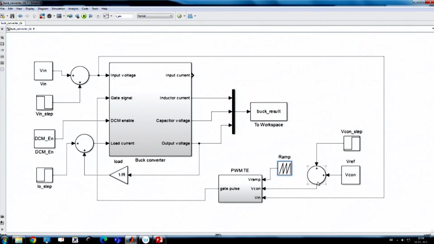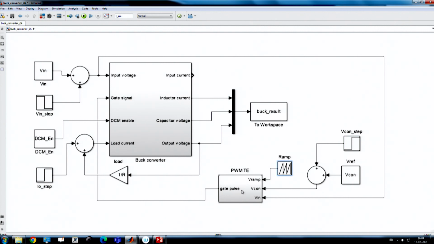Next, to this sawtooth waveform comparison we are giving a constant voltage, and we can also apply a step transient in the constant voltage, if you want to apply a duty ratio perturbation, but right now we have applied a supply transient. Okay.